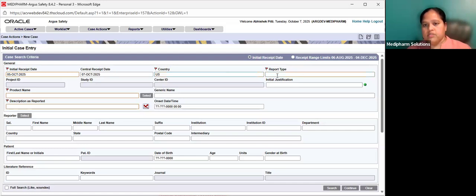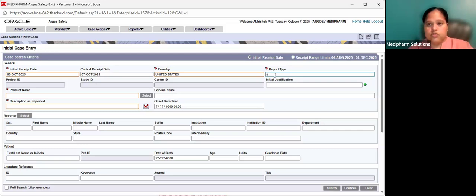Okay. When it comes to report type, what is the type of report we are having? One thing you have to keep in mind in Argus is that every company, based on their project requirement, will configure Argus in such a way that whatever is essential for that case, based on that they will configure. Okay. So you need not fill everything, but there are certain data elements that you have to keep in mind when you are doing this.